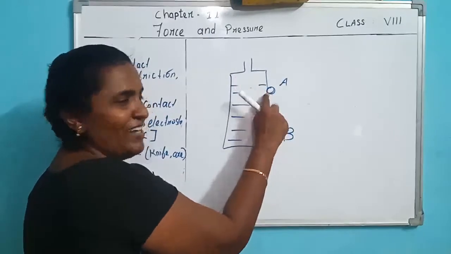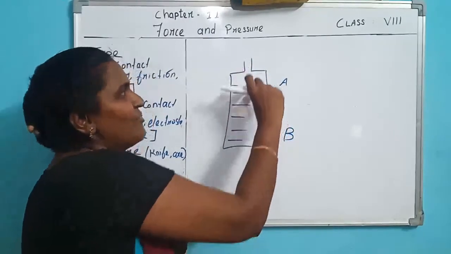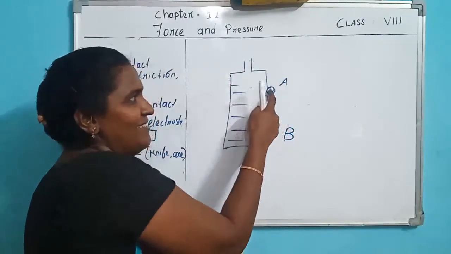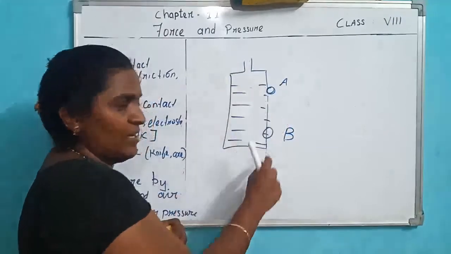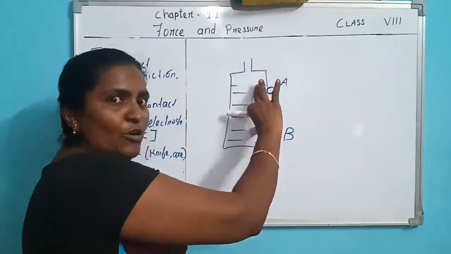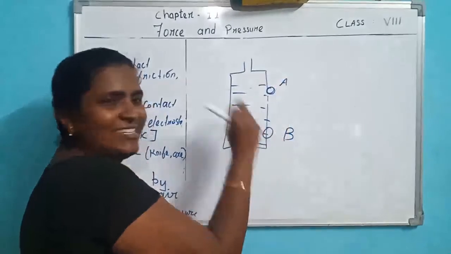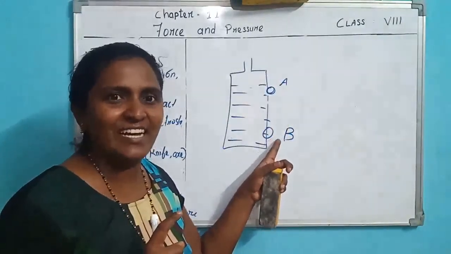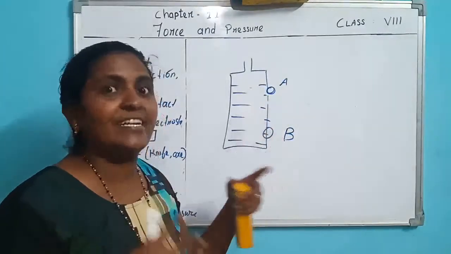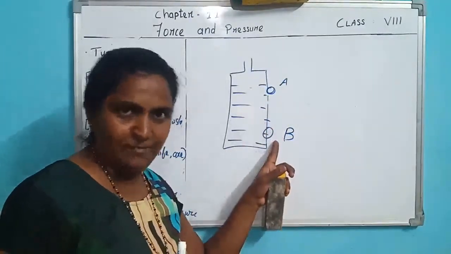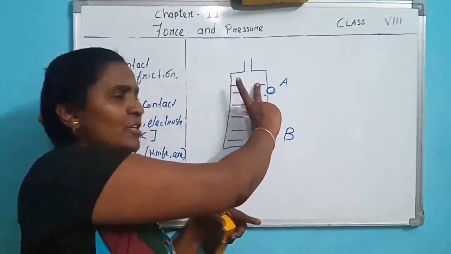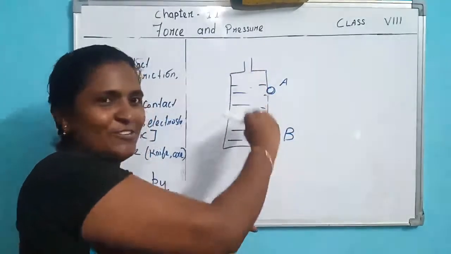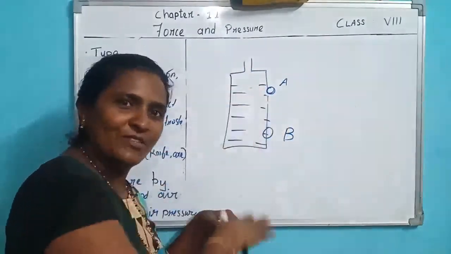Above this point, the water column is less. So here the pressure will be less, and here it will be more because the water column is more. So at which area does the water exert more pressure? At B, because the more the water column, the more the pressure.